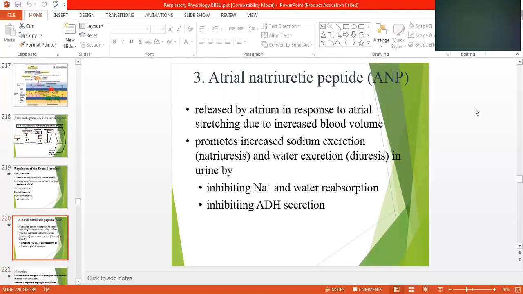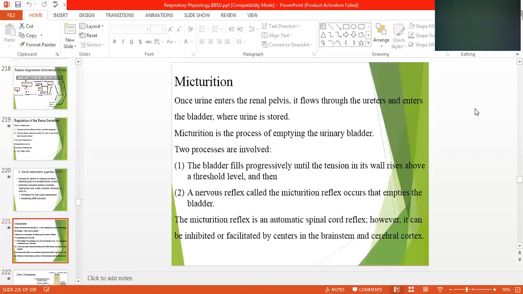Then we talk about the atrial natriuretic peptides. Some proteins are present, and they are released when there is a stretch in the atrium, the upper atrium, left and right. And this causes increased sodium excretion, natriuresis we call it, and water excretion, diuresis we call it, inhibiting sodium and water reabsorption, and inhibiting ADH.